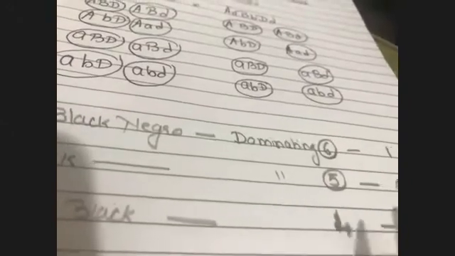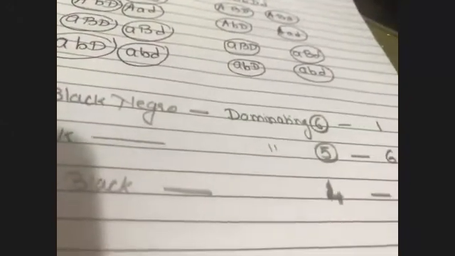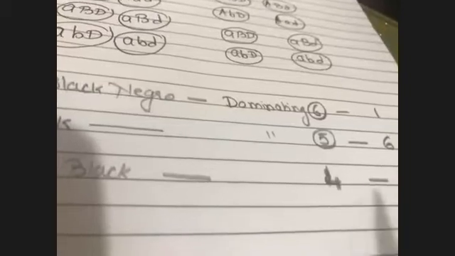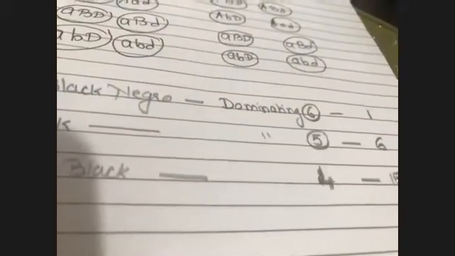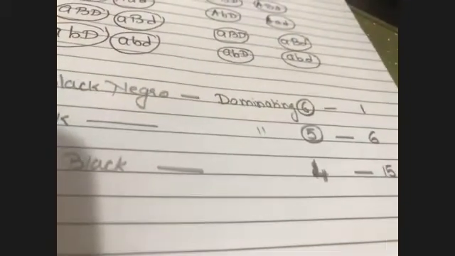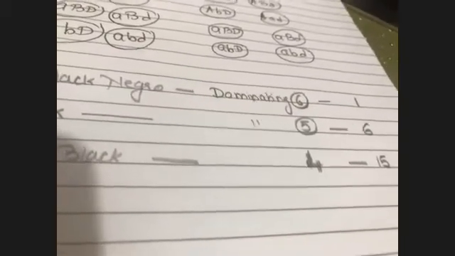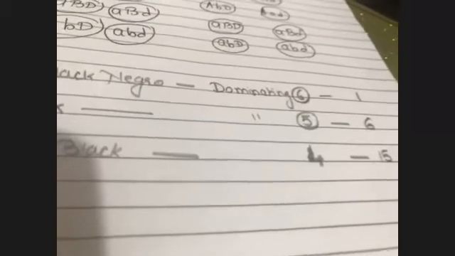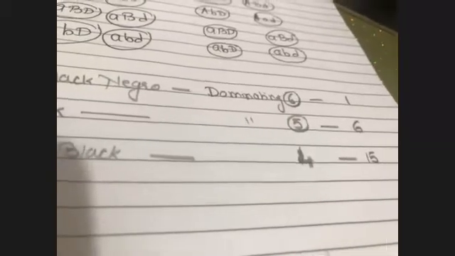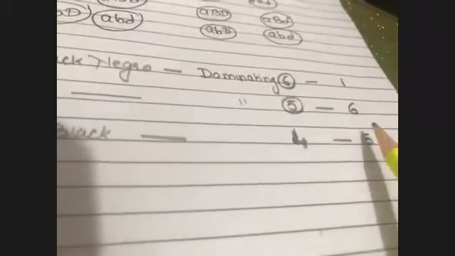In that, what is happening? Capital A, capital B, small d, small d. Capital A, small a, capital B, capital D, capital B. Then you will be having capital D, small d. 4 dominating characters, 4 alphabets will be capital. Because 4 alphabets are capital, that particular blocks will be only 15 in number.